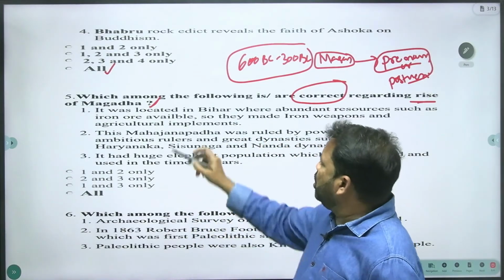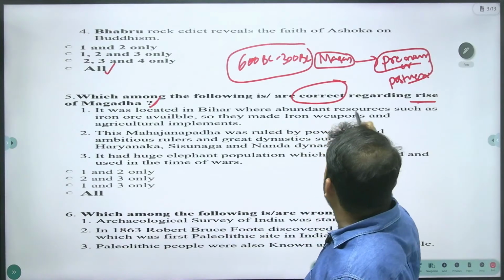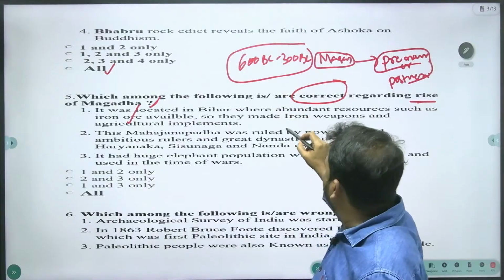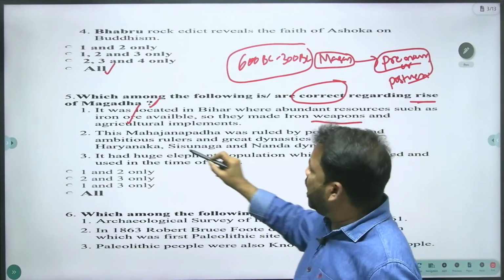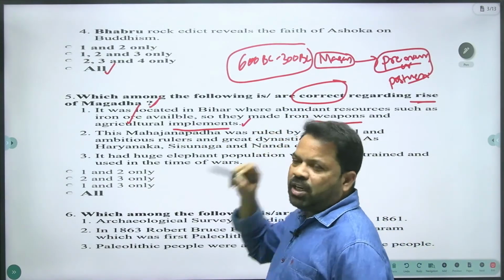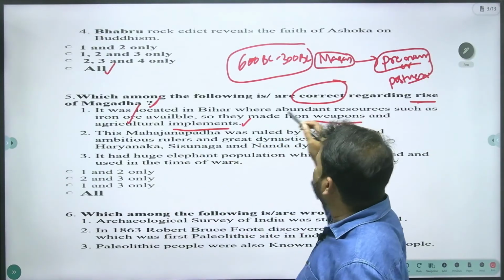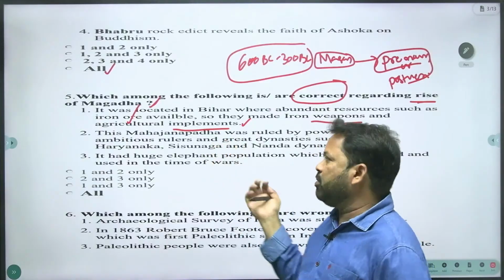Let us see. It was located in Bihar, where abundant resources such as iron ore were available, so they made iron weapons and iron agricultural implements. That is the right statement. Iron was available in eastern Uttar Pradesh and Bihar.